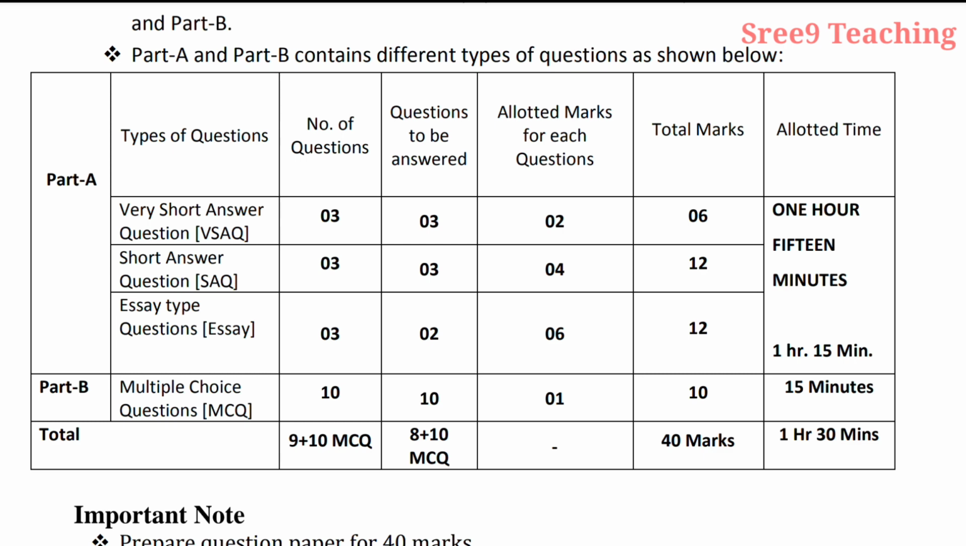And here you see 1 hour 15 minutes for part A and 15 minutes for part B. So the total time for the physical science paper is 1 hour 30 minutes on general science exam day. The first session of 1.5 hour will be physical science, then after that biological science. Together you have to write.